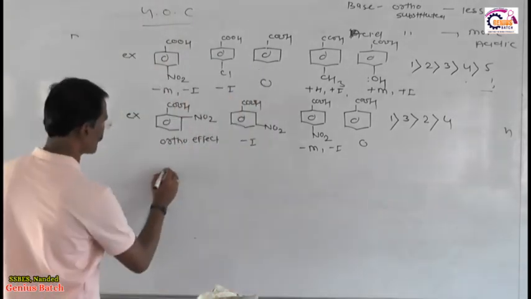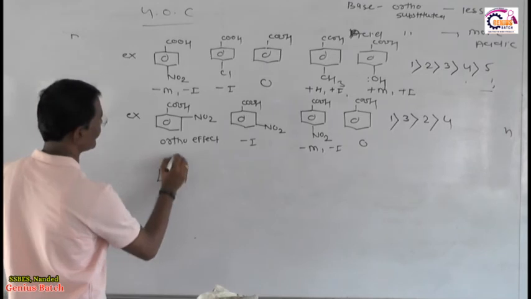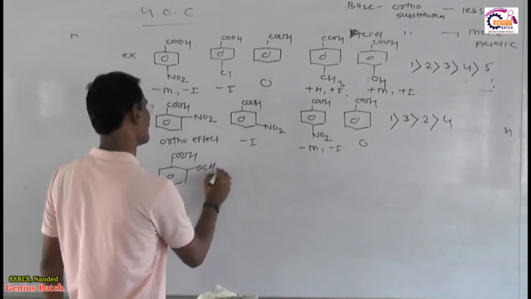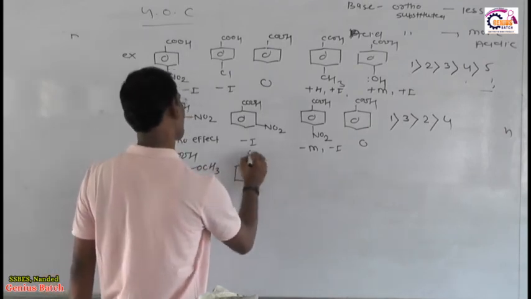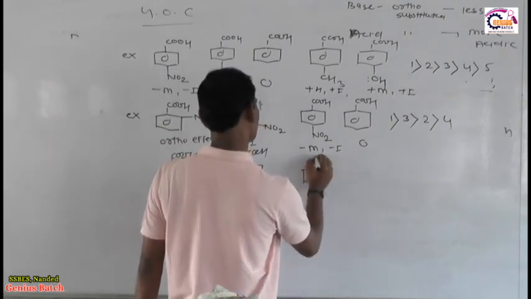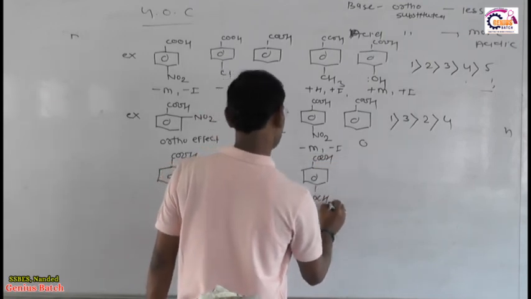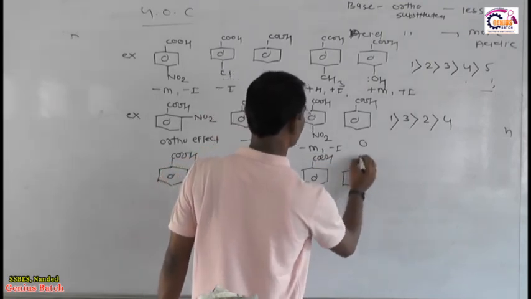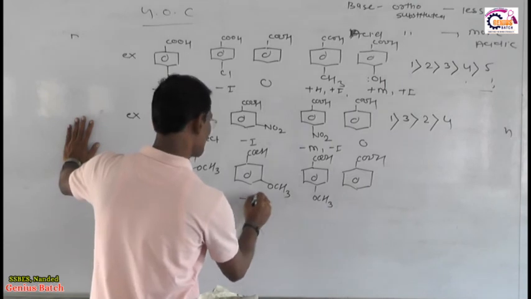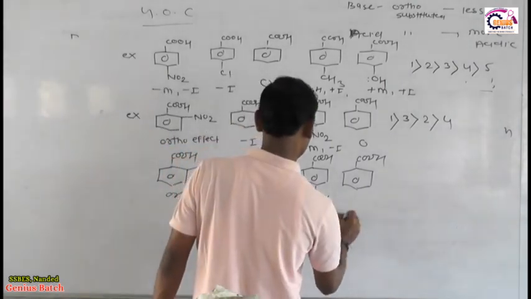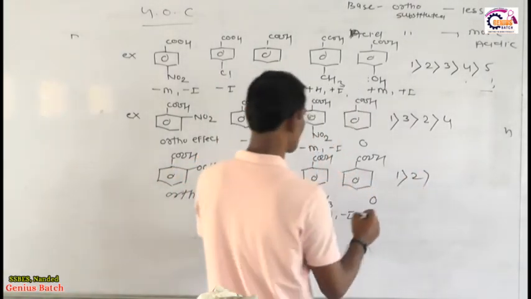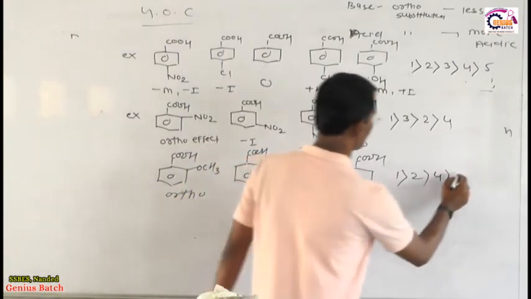Now I am giving to you, suppose for example dear friends, this is a last example. I have a COOH and here OCH3. Once again ortho effect, once again ortho effect. COOH, here OCH3, this is on meta position, this is COOH, this is OCH3, and this is COOH. This is simple, this is ortho which is strong, this is minus I, this is plus M and minus I, this is 0. सबसे स्ट्रॉन्ग रहेगा पहला, उसके बाद रहेगा दूसरा माइनस है, उसके बाद रहेगा चौथा, यहाँ पे 0 है, यहाँ पे प्लस है, उसके बाद रहेगा तीसरा.